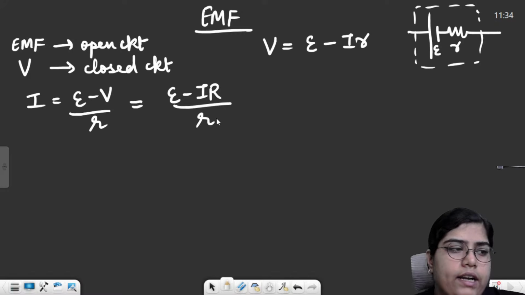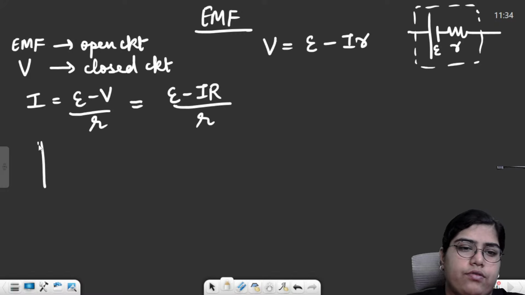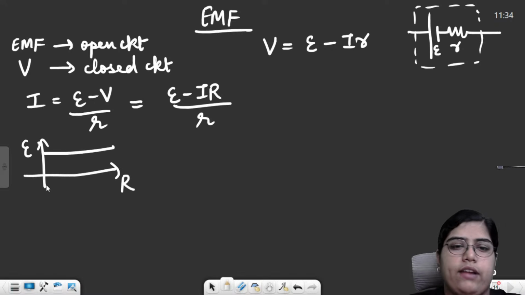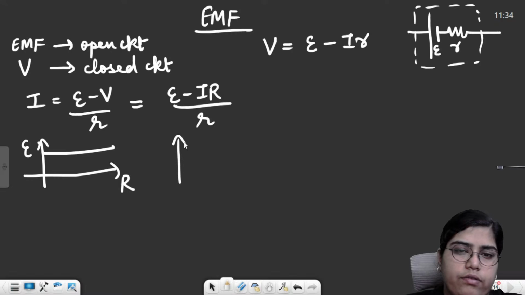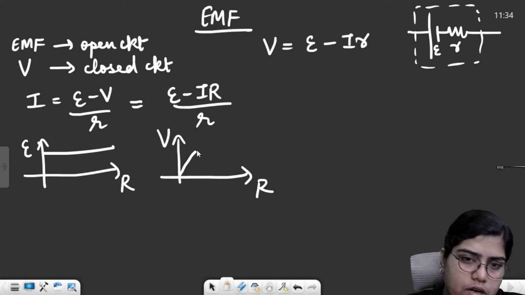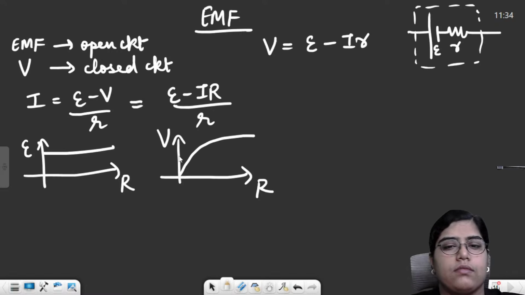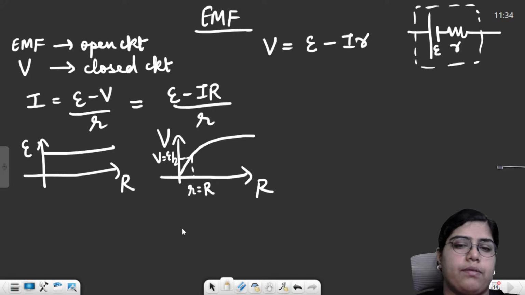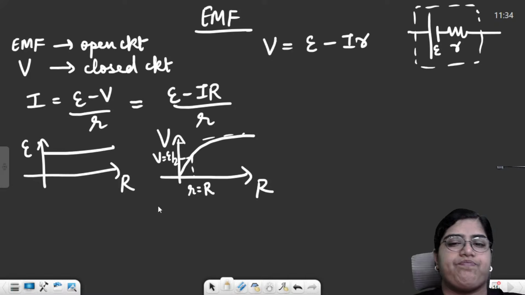Then we saw three graphs. The first graph was for EMF versus external resistance. The value of external resistance does not have any effect on the EMF. It remains constant. The second graph was for terminal potential difference versus external resistor. This graph was something like this. When the value of external resistance is equal to the internal resistance of the cell, it is equal to E by 2, half of EMF. And then it achieves a constant value.